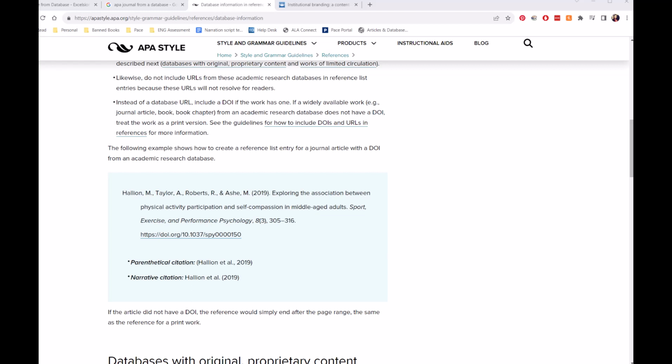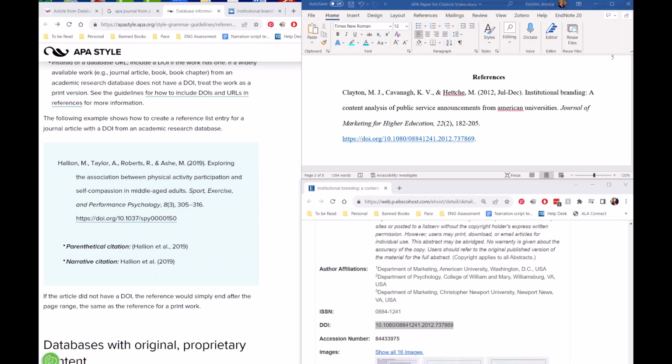So we can use this beginning string, doi.org, and format the DOI from our article in this way. So I can go back to our journal article, scroll down a bit in the entry, and locate the DOI. And we can paste it into our citation with the https://doi.org, and then add that at the end to create our link for this particular article. And I'm going to end the citation with a period.